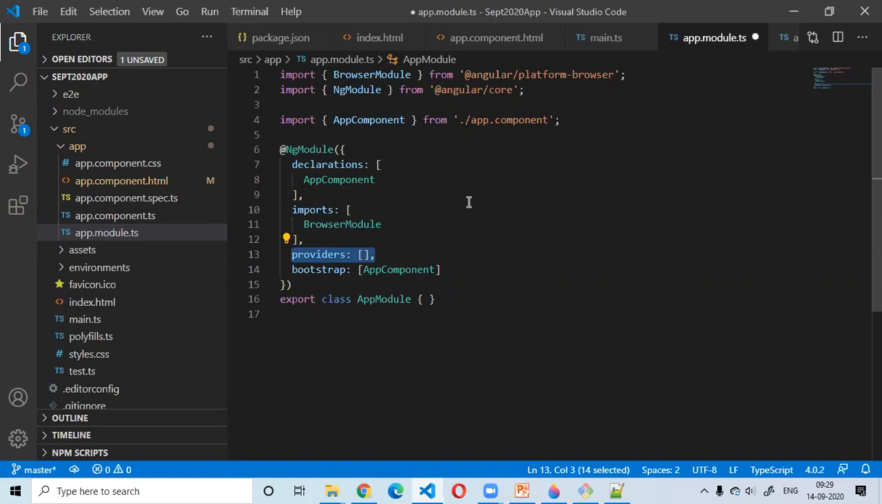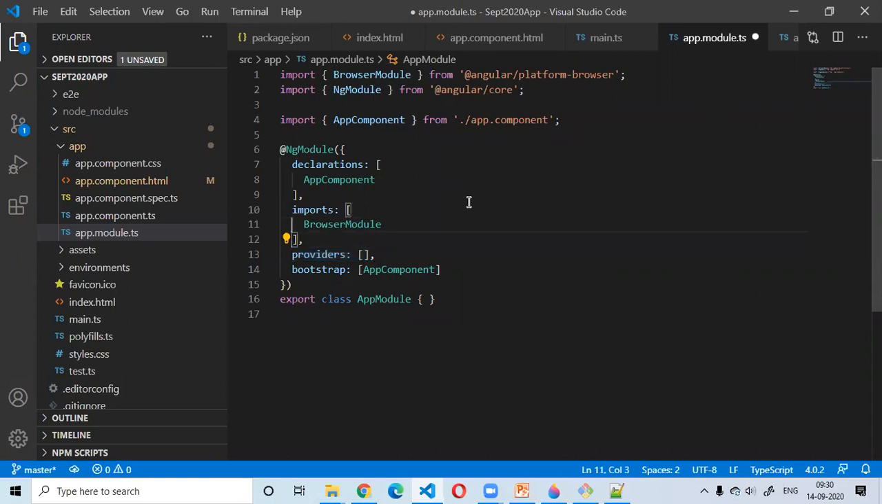Components, directives, pipes, we add it under the declarations section. Services, we add it under the providers section. It is not as simple as that. I will explain that in a detailed manner. For now, you can just think of it as we can add services under the providers section. But why we add it in the providers section and how we can do it, I will explain in a future class. This is not for the beginning.